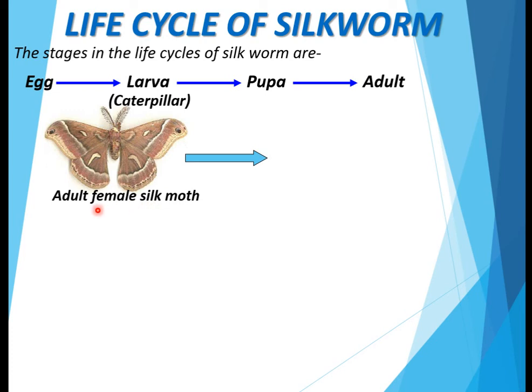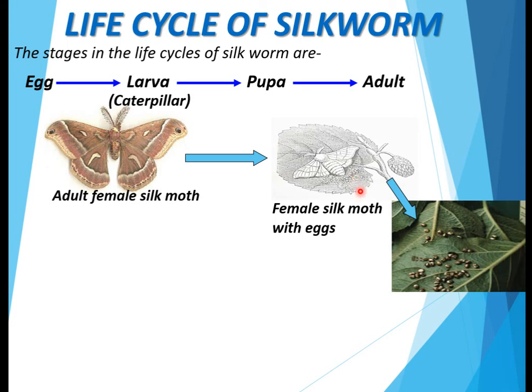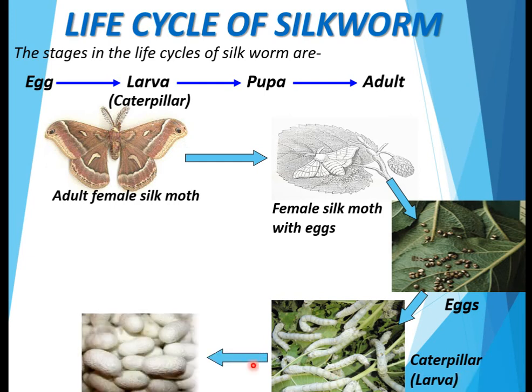First of all, you can see here it is the adult female silk moth. In the second stage you see the female silk moth with eggs. These are the eggs of female silk moth. In this picture you can clearly see the eggs, and where are they? They are on mulberry leaves. Then here you can see the caterpillar, the larva of silk moth, which hatched from the eggs.